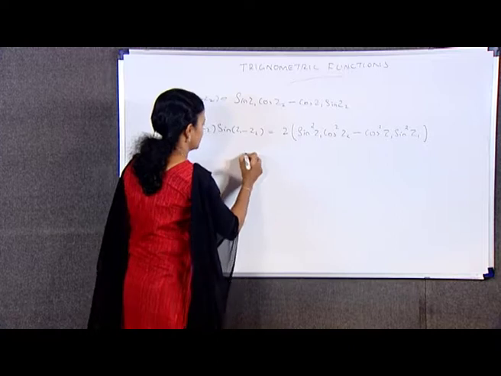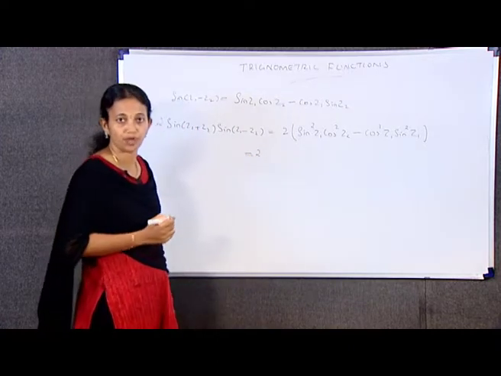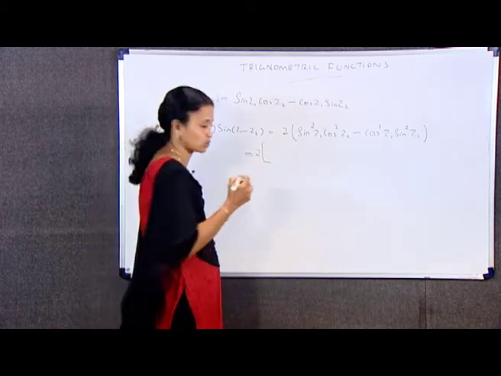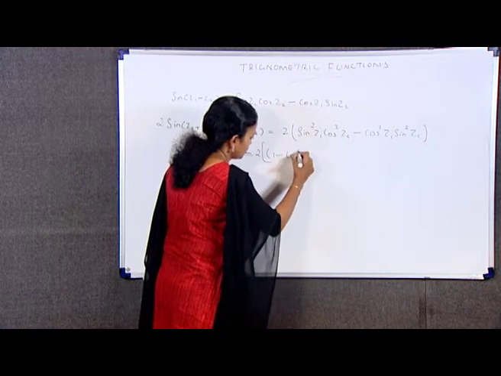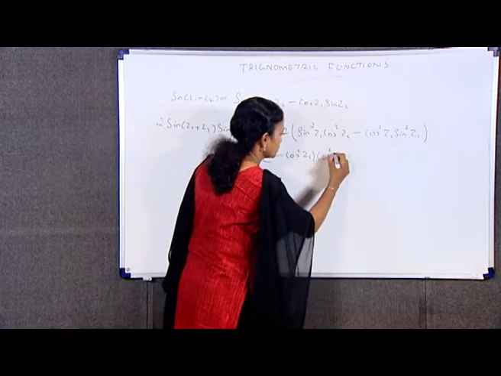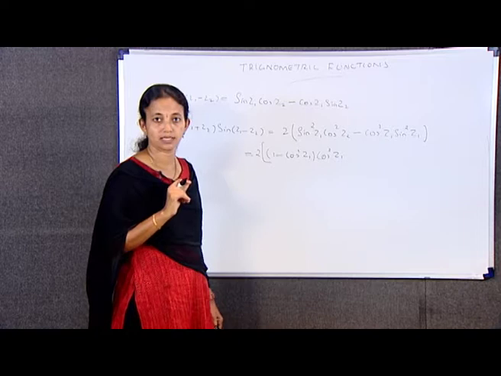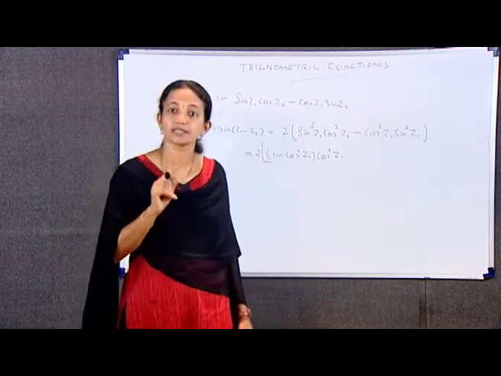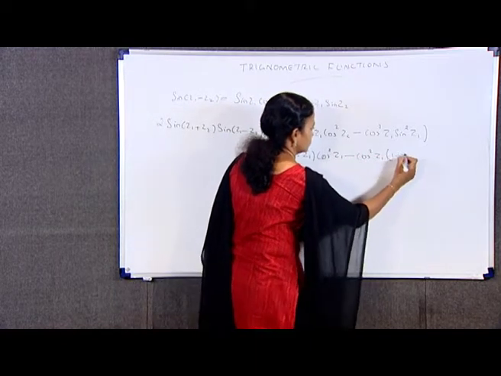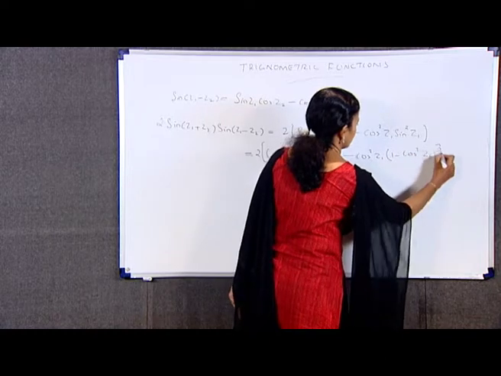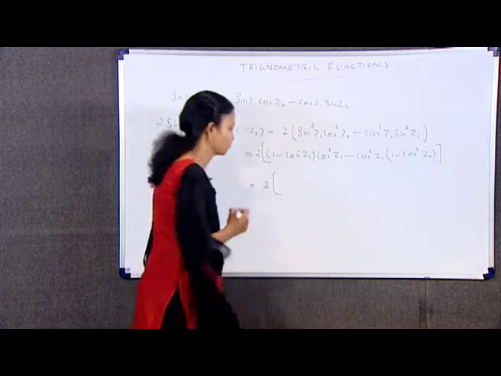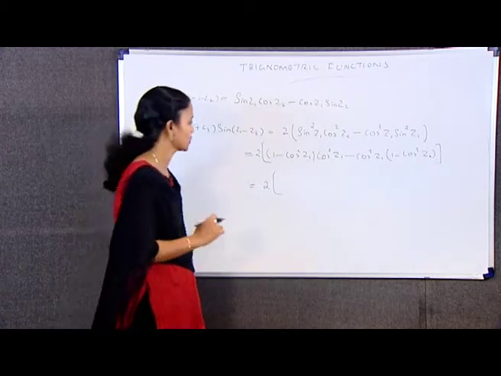Which I can write as 2 into (1 minus cos square z1) cos square z2, minus cos square z1 into (1 minus cos square z2). Which is equal to 2 times cos square z2 minus cos square z1.